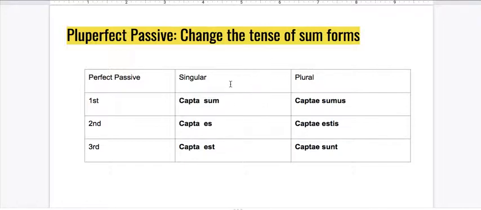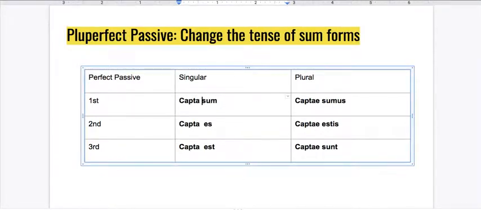Change the tense of sum forms to get the pluperfect passive, right? So the reason why I'm putting these two in a video together is because they're really similar to each other in their formation. So if I wanted to make these forms farther in the past, what do you think you might change logically? Take a moment to try and deduce this. I'm not there to know, but you know it in your hearts if you get it. All right? Capta sum.